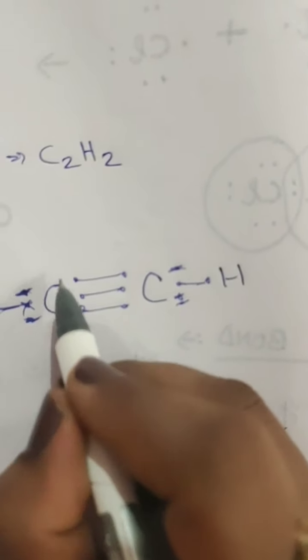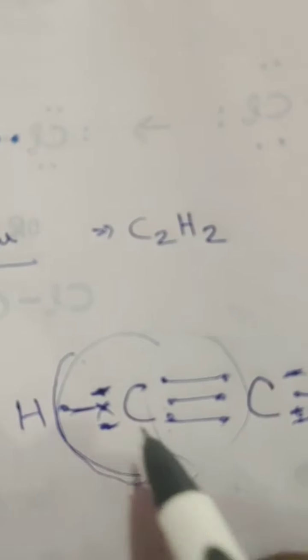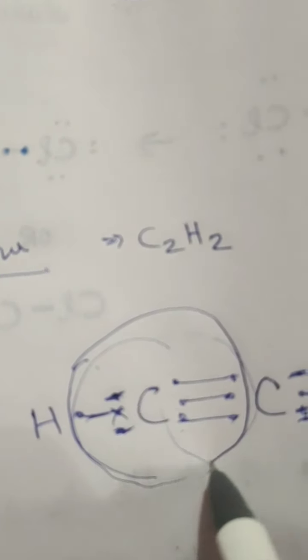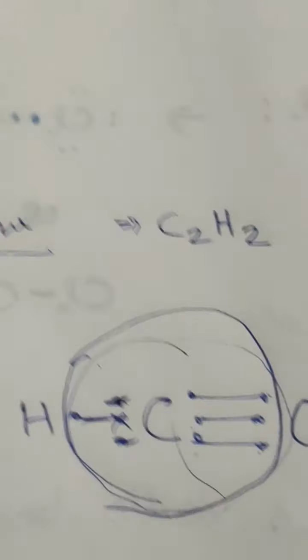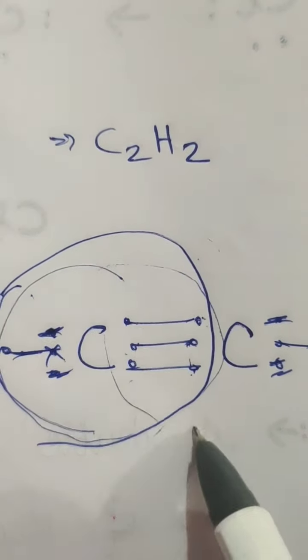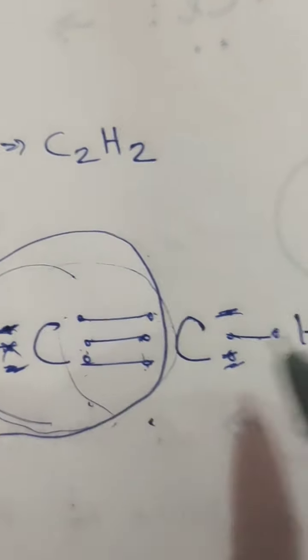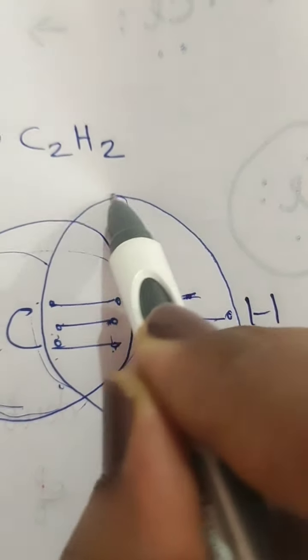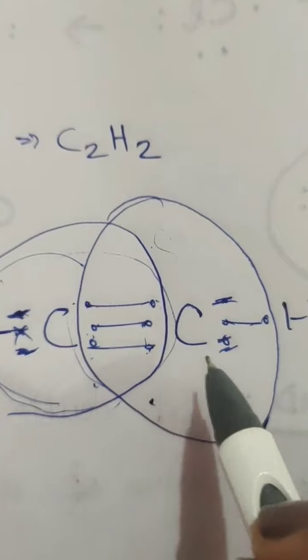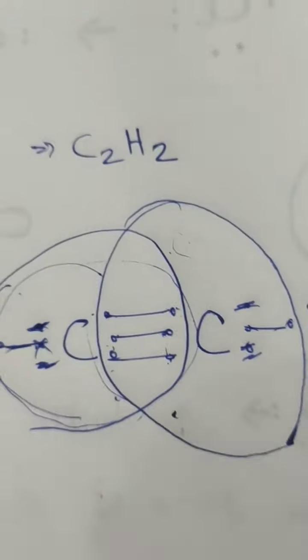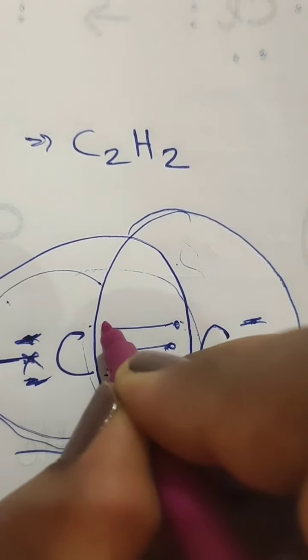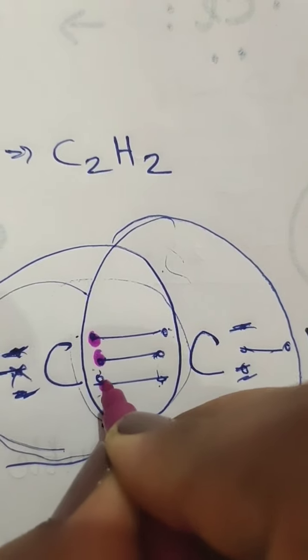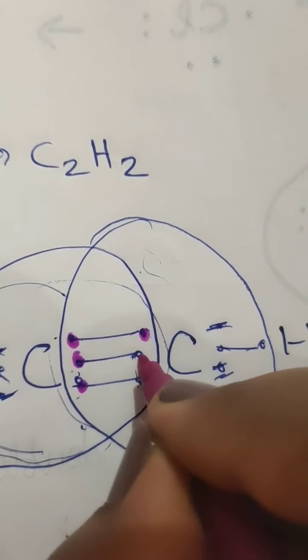If we count, there will be 8 electrons: 1, 2, 3, 4, 5, 6, 7, 8, and again for this C also it has 8 electrons. It's not that clear, it's a little messy, so we'll just count: 1, 2, 3, and 1, 2, 3.